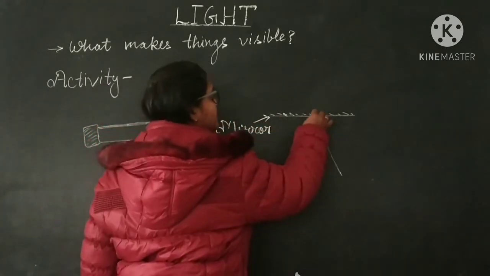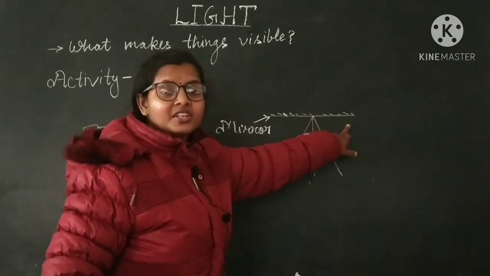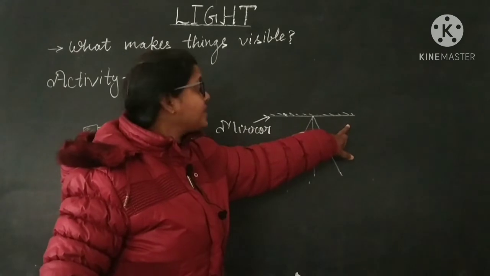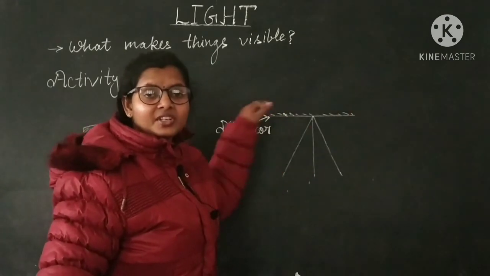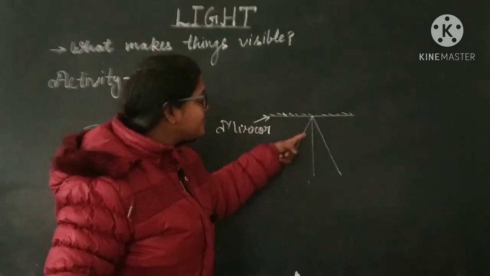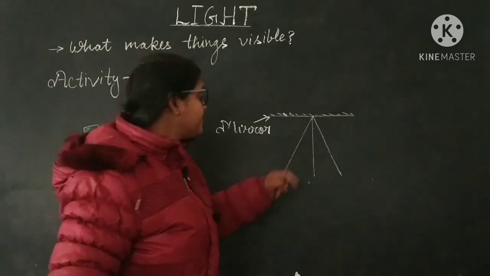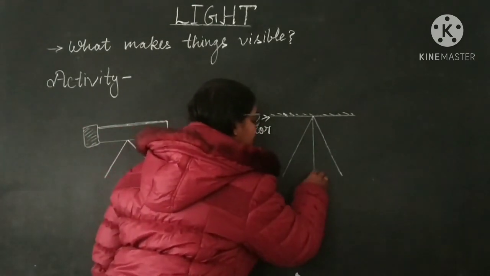Where you have placed the mirror, you have to draw that line and remove the mirror. Now from this line you have to make a 90-degree angle, and this line is here. This line will be called the normal.